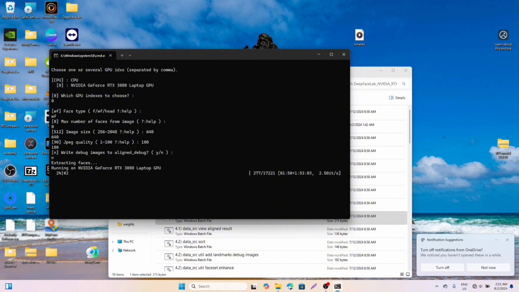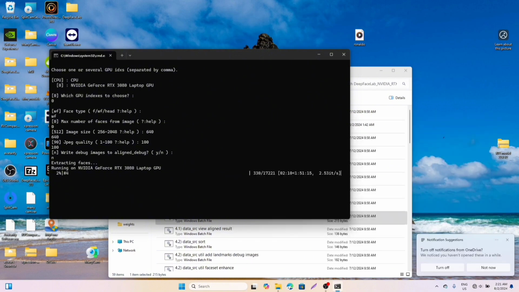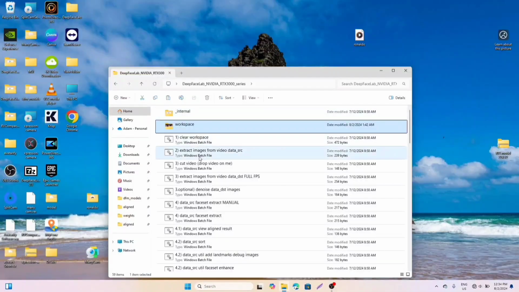Okay, while we are waiting for it, I think I would rather use this opportunity to tell you about the laptops that can run this DeepFace. Any laptop with any of these graphics cards, RTX 2070, 2080, 3070, 3080, 4060, 4070 and 4080 can run it. A minimum of 8 gig dedicated video RAM, and also a minimum of 32 gig normal RAM can do it. Core i7 processor and above should be able to run it.